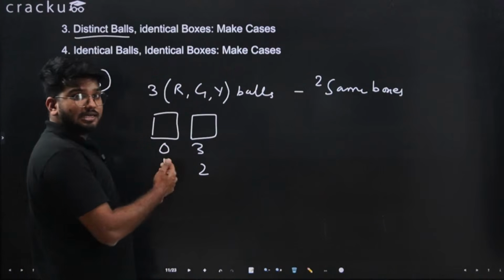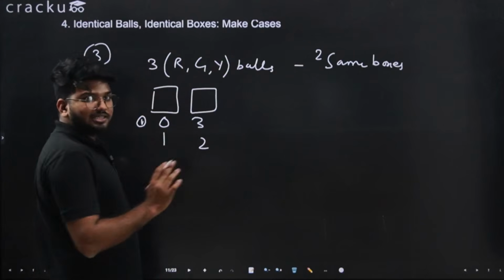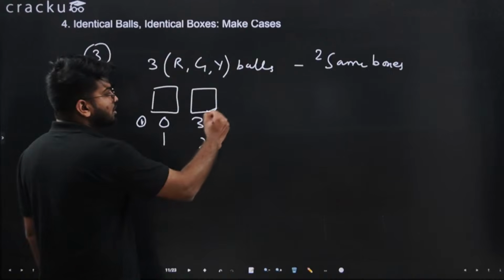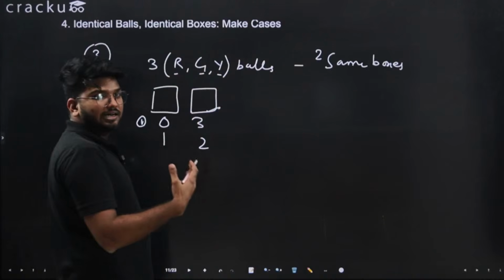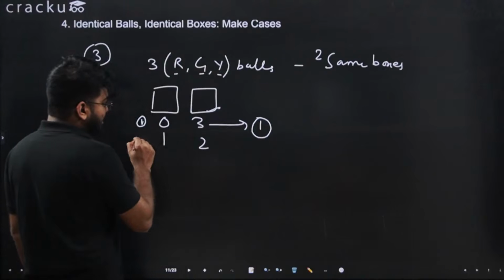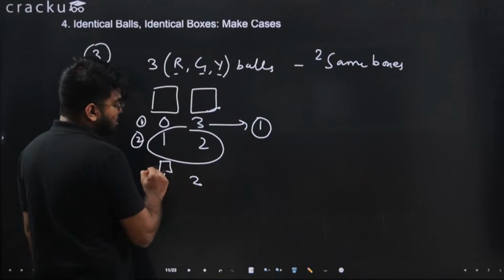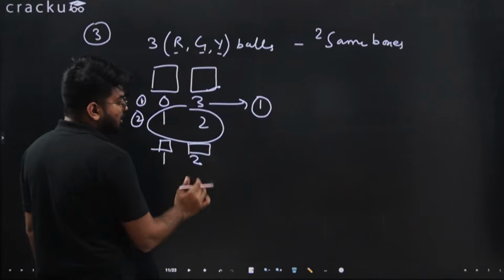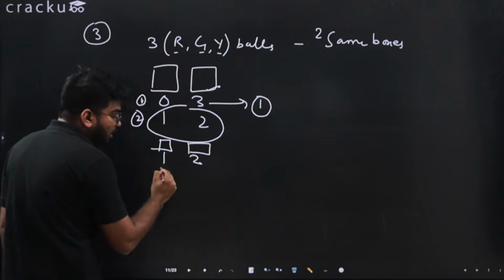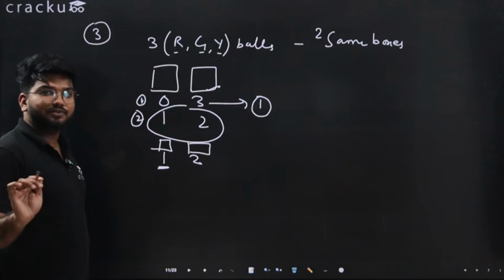Now for each case, make sub cases. For the first one, all the 3 balls are in this box only, and all the 3 balls are different, so there can be only one case. But for the second case, which is 1 and 2, first box has 1 ball, second box has 2 balls. For this, you have to think about which is that 1 ball, because the balls are different.